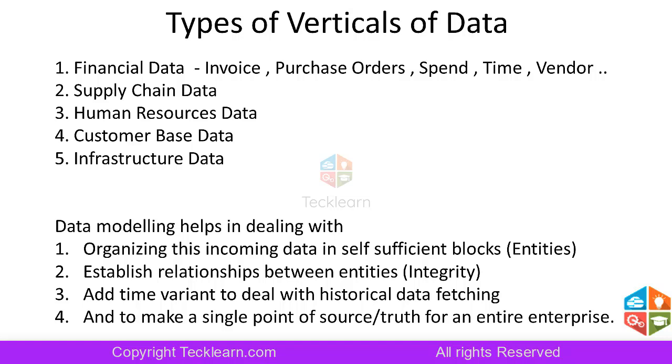So first we have to identify them. Once we identify, later we should establish relationships between these entities. That is nothing but integrity. When we are able to identify these entities and establish relationships among them, the majority of our data modeling is done.